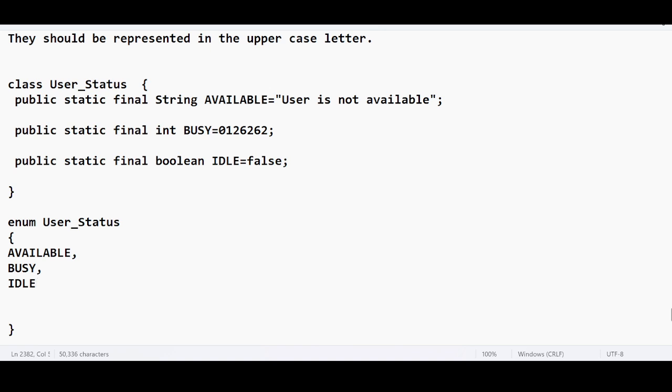If it is the last constant, use a semicolon. That's it. This is the ordinary class which has all constants. This is the enum, which is representing all the constants.